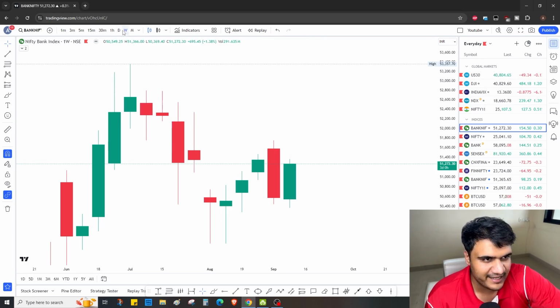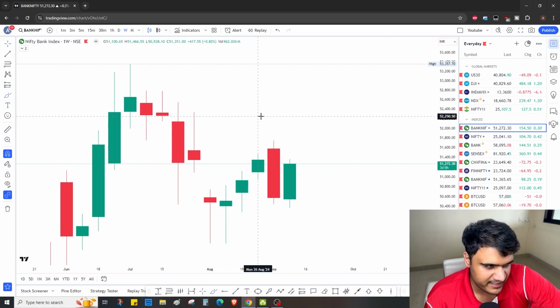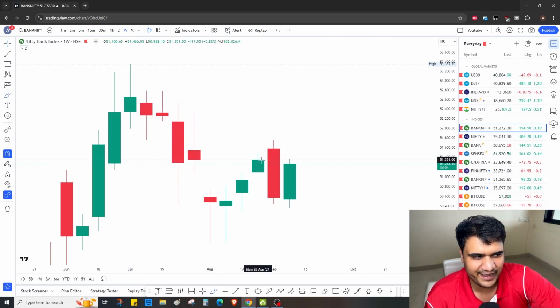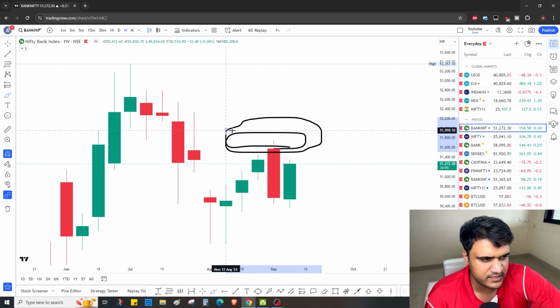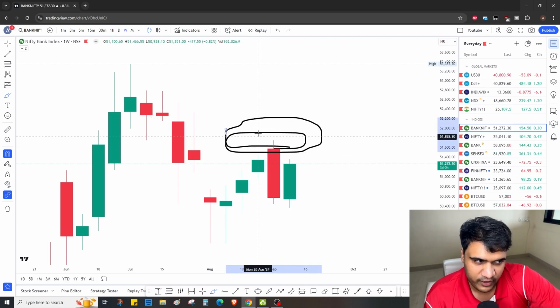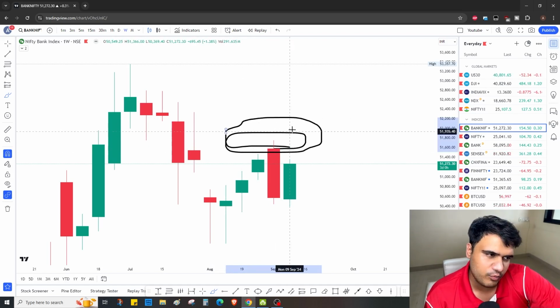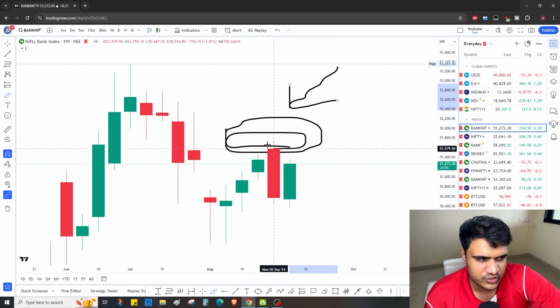So first, let's start with the weekly candle. Last week's candle, what do you see? The basic thing we had was that we have to target these OTMs, any of these OTMs. That was the target. So far I still have the same view for tomorrow. I think these OTM calls should go to zero.